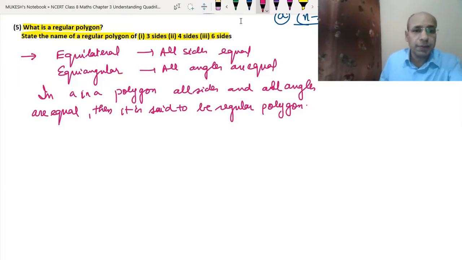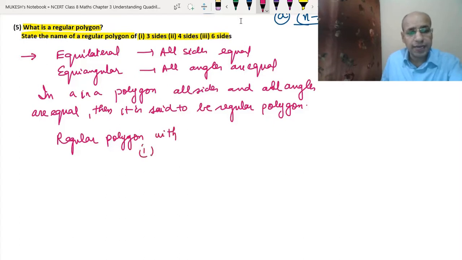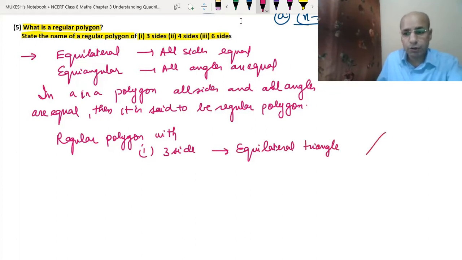Now the name of the regular polygon with three sides. We call it an equilateral triangle, in which all sides are equal and each angle is 60 degrees, 60 degrees and 60 degrees.